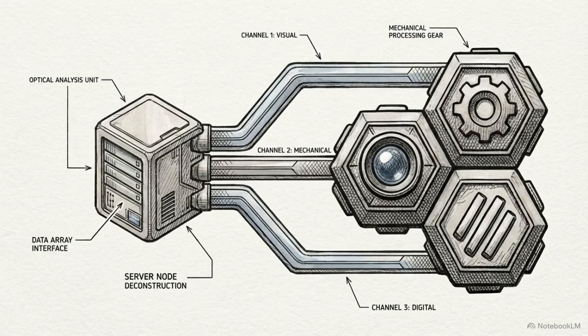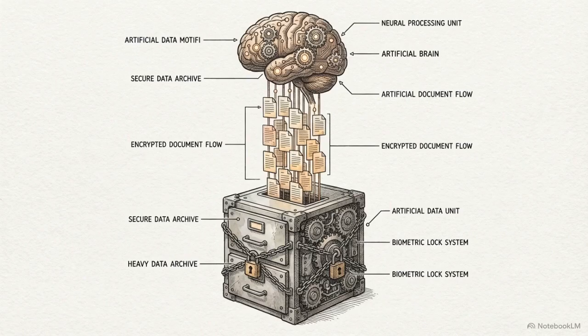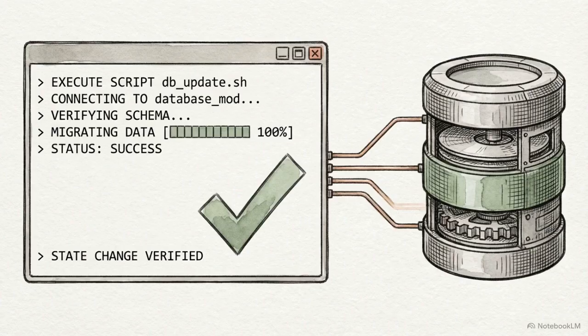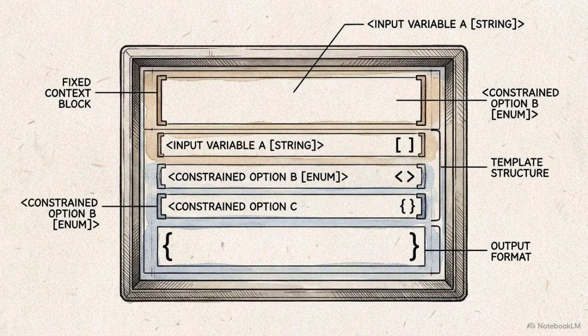An MCP server exposes its capabilities through 3 strict primitives. First, resources, a read-only virtual file system providing context data directly to the language model. Second, tools, executable functions allowing the model to take action and cause deliberate state changes. Third, prompts, reusable templates that constrain agent behavior to ensure consistent outputs.